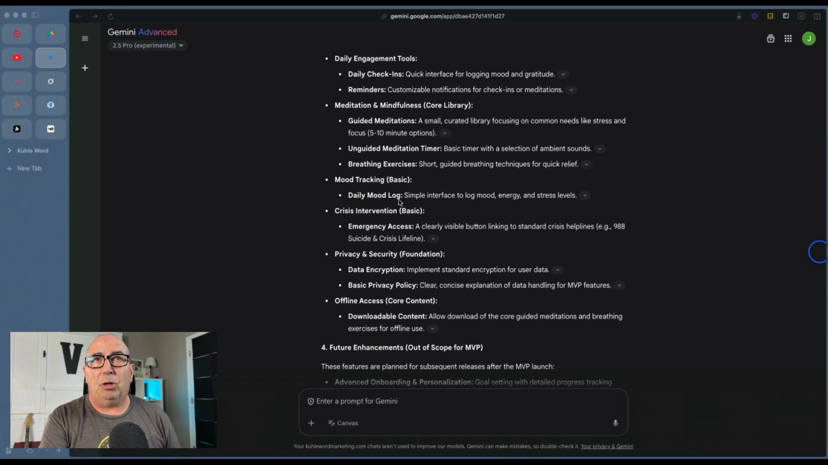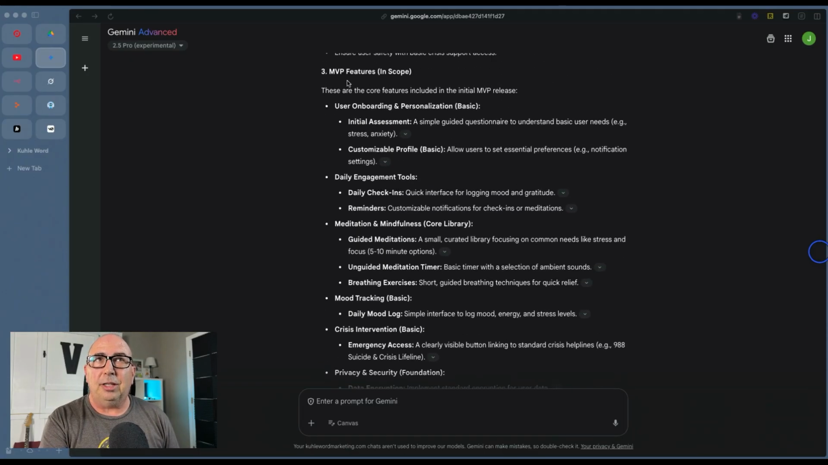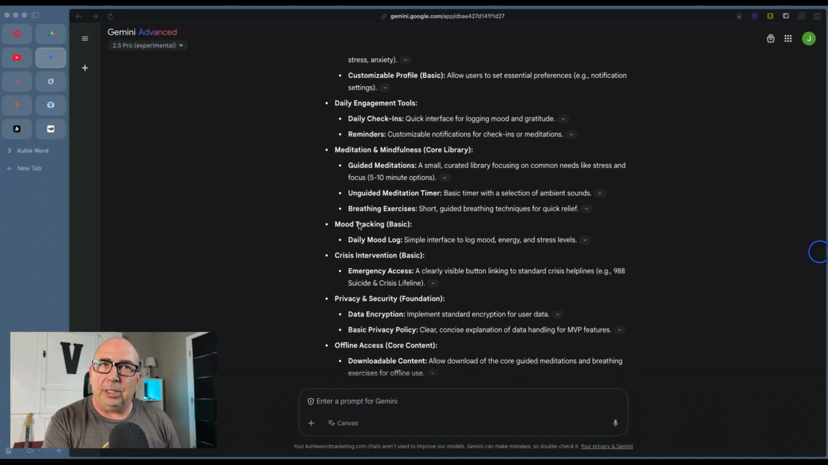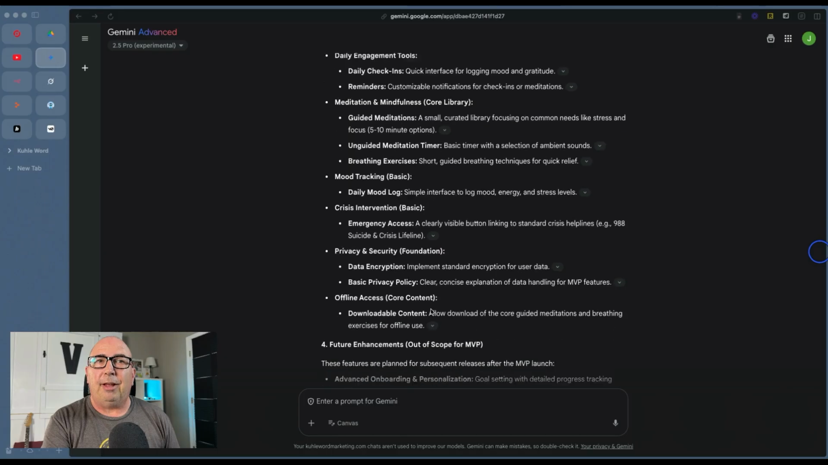So let's look at that real quick just to understand. Here's the MVP features that are in scope. The onboarding personalization, daily engagement, meditation, mood tracking, crisis intervention, privacy, and security, and then the offline access.